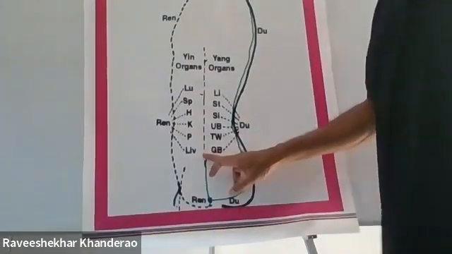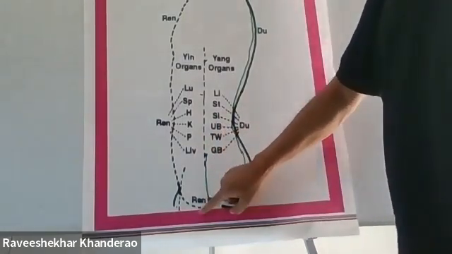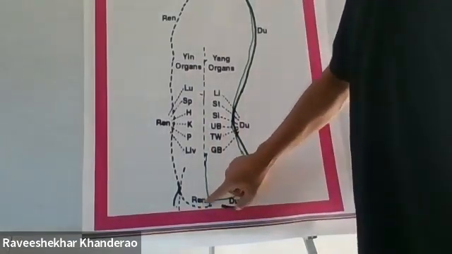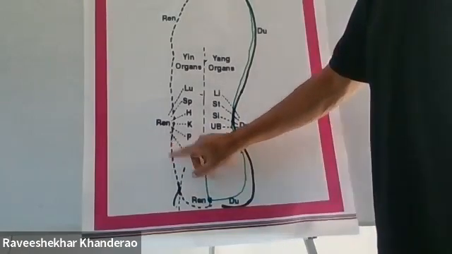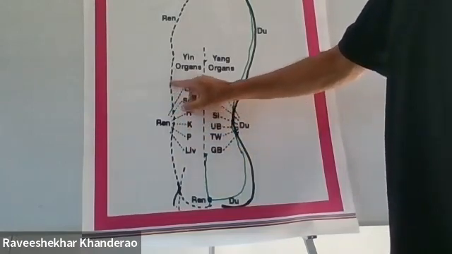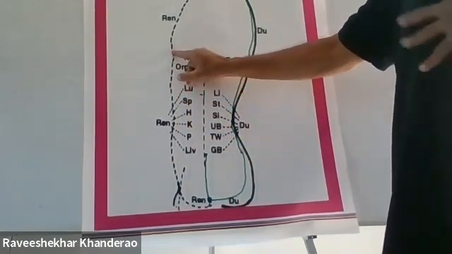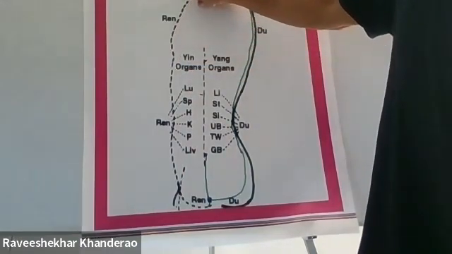Both meridians start at the same level, the lower abdomen. Again, the Ren meridian goes and connects to the perineum, and from there it ascends upward from the genitals to the pubic area. It follows the central line of the body, anterior to the central line, and ends at the lower lip. It ends at the lower lip, that is Ren 24.